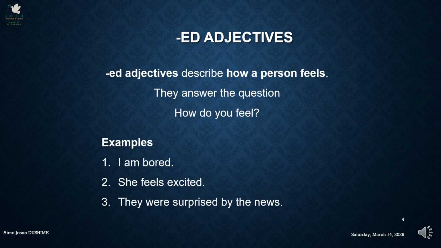When we have adjectives ending in ed, they describe how a person feels. Simply, they talk about the feelings. They answer the question, how do you feel? I'm bored. She feels excited. They were surprised by the news. You hear we have ed, ed, ed. This bored comes from the verb bore. Excited comes from the verb excite. Surprised comes from the verb surprise. So you hear that.